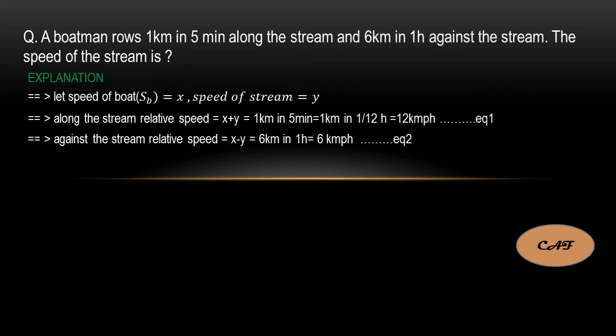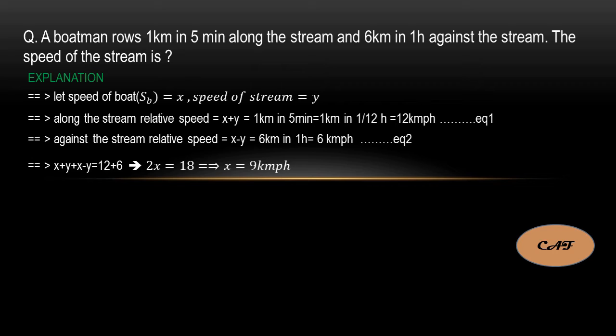If you see, you have two equations and two variables, x and y. Then you can easily solve this. I am adding both equations 1 and 2. Then both y will cancel and 12 plus 6 is equal to 18. So x plus x, 2x is equal to 18. Then you will get x is equal to 9 kilometers per hour. So x here is the speed of the boat, but they are asking the speed of the stream, so you need to calculate y.